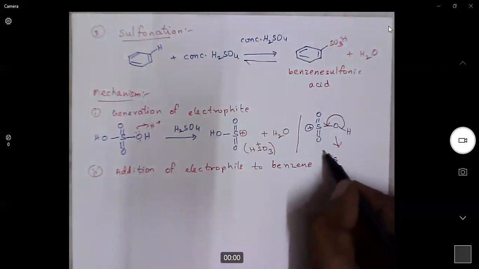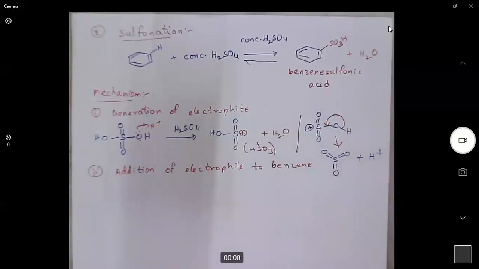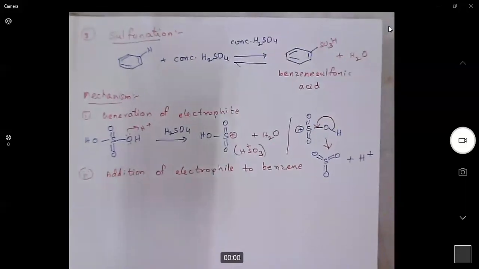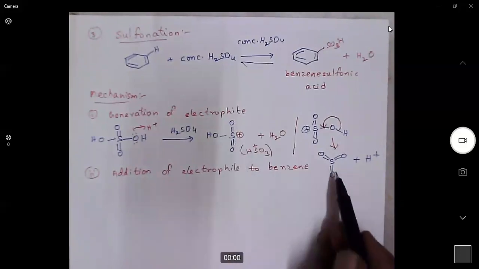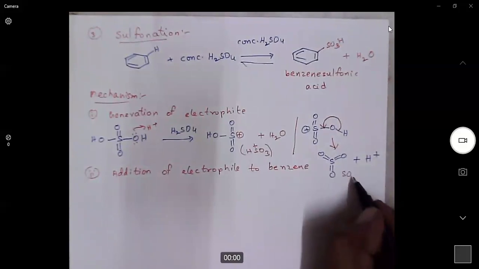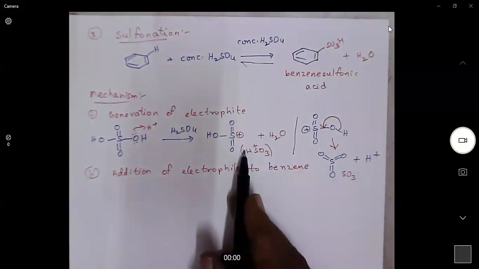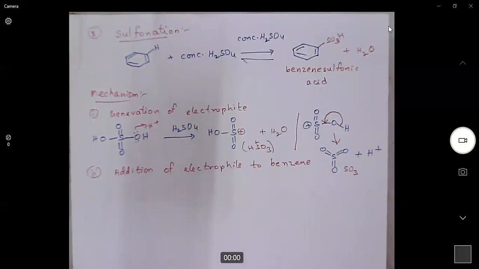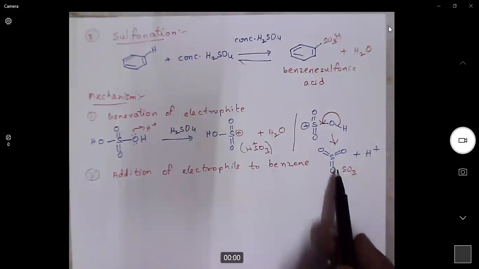So the electrophile in sulfonation reaction is either this sulfonic acid, positively charged sulfonic acid, or neutral sulfur trioxide. We can use any of these two electrophiles. In all other aromatic electrophilic substitution reactions, the electrophile is always positively charged, whereas in sulfonation, we can use a neutral electrophile. So that is the difference.